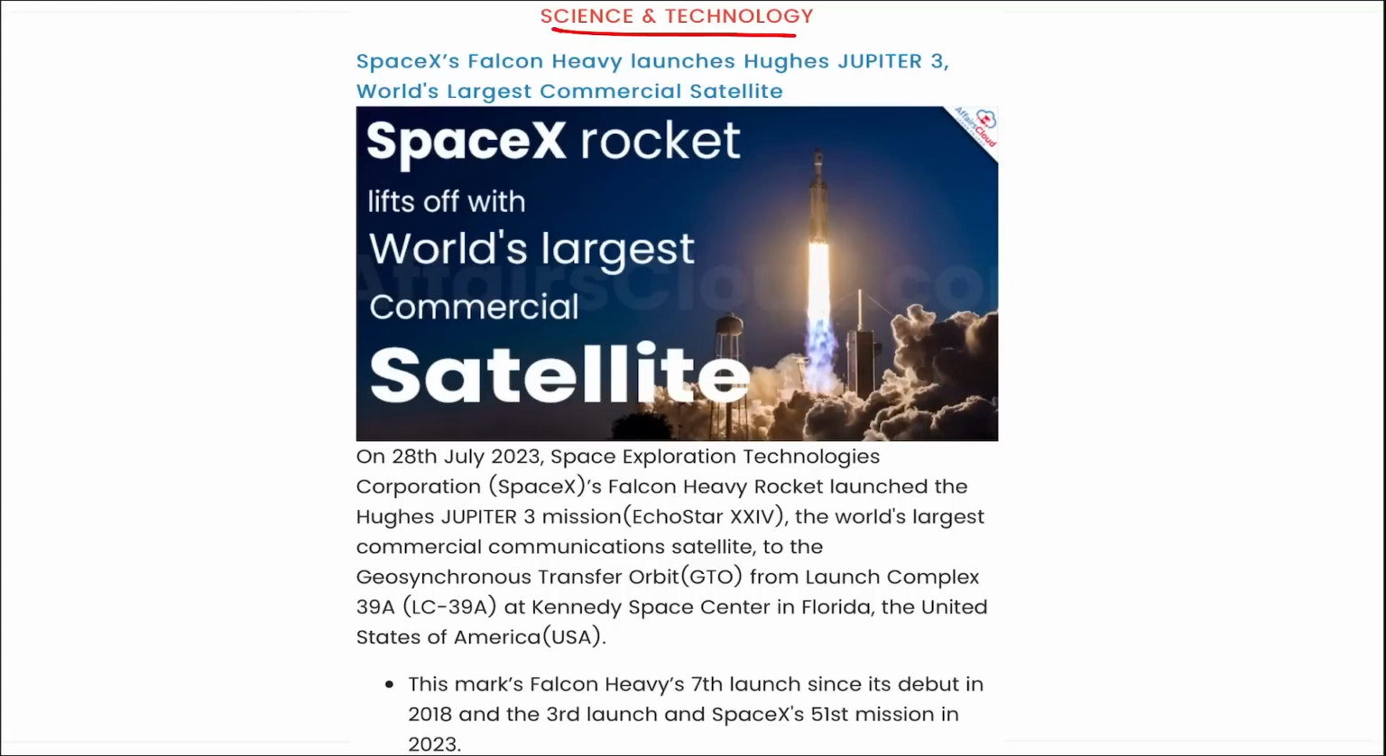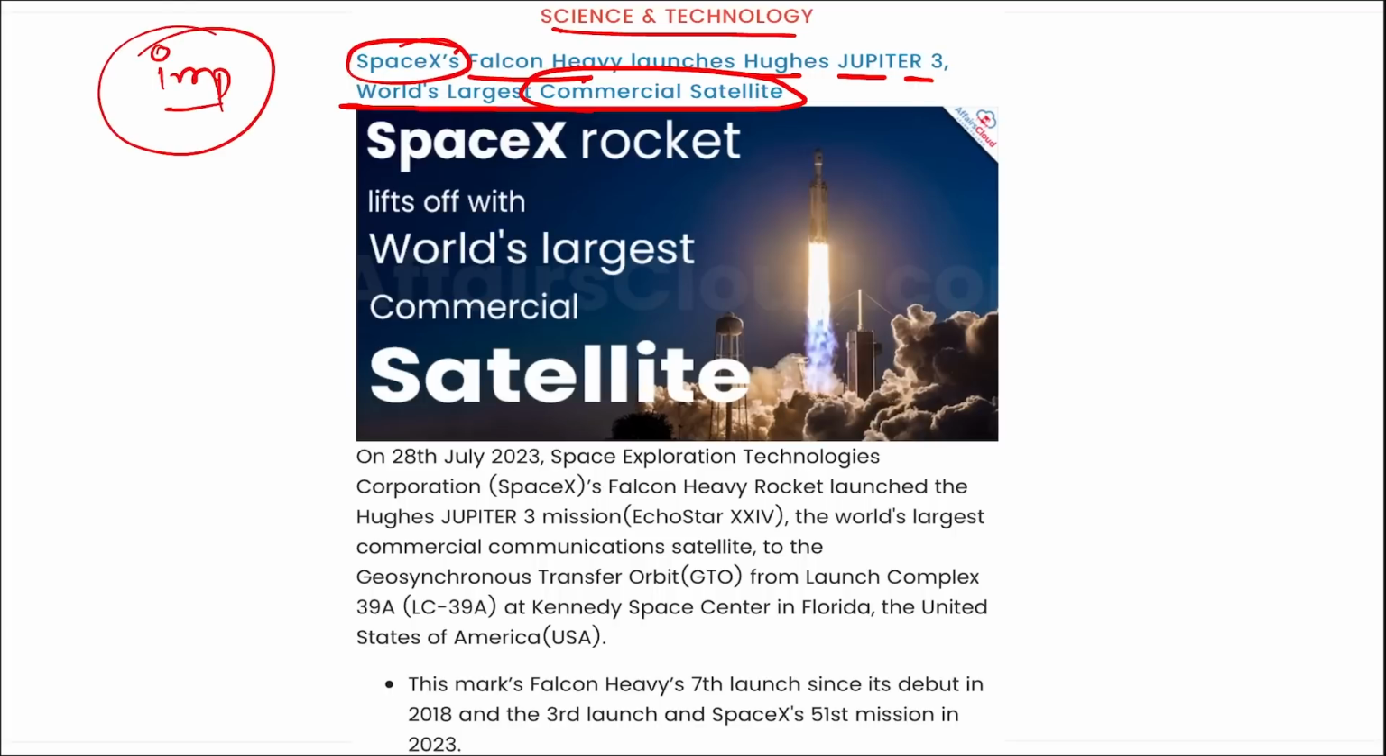Next is science and technology. SpaceX, it is a company of Elon Musk only, right? So SpaceX rocket Falcon Heavy, they have launched Hughes Jupiter 3, that is the world's largest commercial satellite. Important question. What is the name of the world's largest commercial communication satellite that was recently launched? It is your Hughes Jupiter 3. Correct? This is the world's largest commercial communication satellite, or this can also be named as EchoStar 24. Correct? This is the world's largest commercial communication satellite.